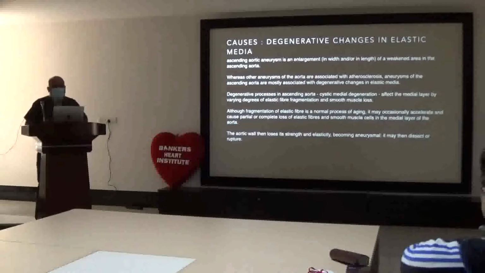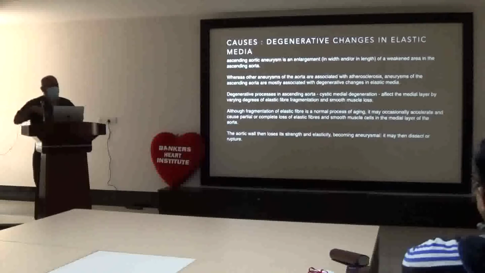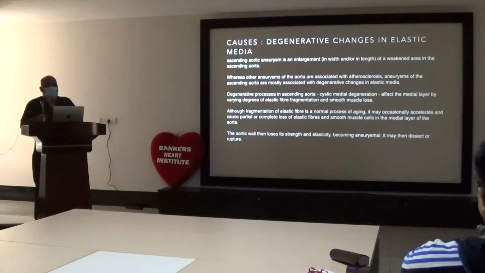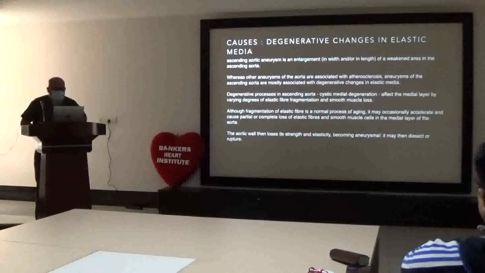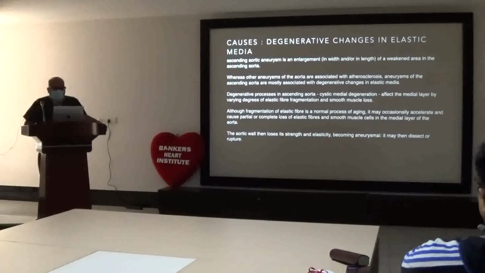So in degenerative cases, one of the causes is elastic media degeneration. So ascending aortic aneurysm is an enlargement of a weakened area in the ascending aorta, whereas other aneurysms of the aorta are associated with atherosclerosis. Aneurysms of the ascending aorta are mostly associated with degenerative changes in the elastic media.